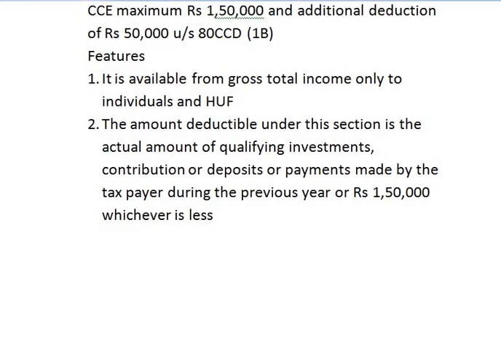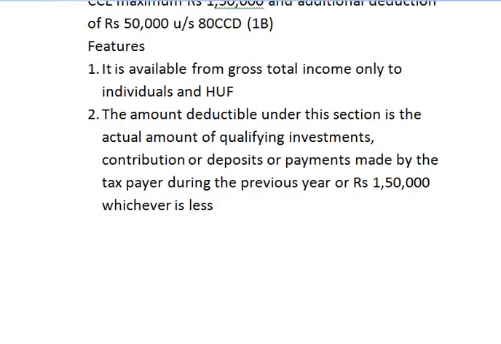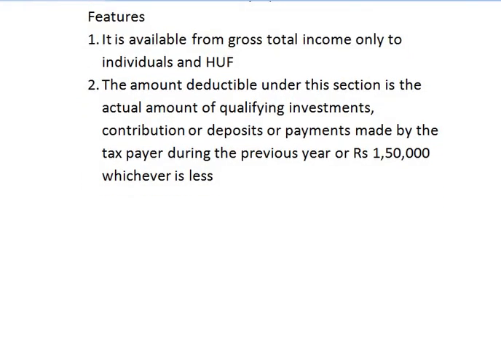Let us understand the features of deduction that can be claimed under part 1. Number 1, it is available from gross total income, and it is available for individuals and HUF only. A company, a partnership firm, association of persons cannot claim deduction under section 80C to 80U.